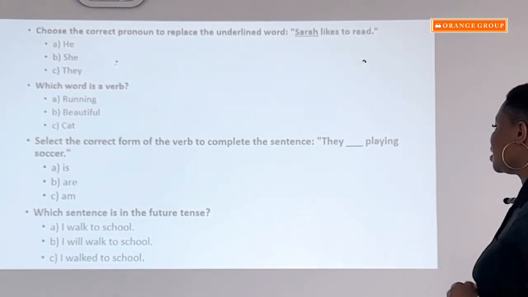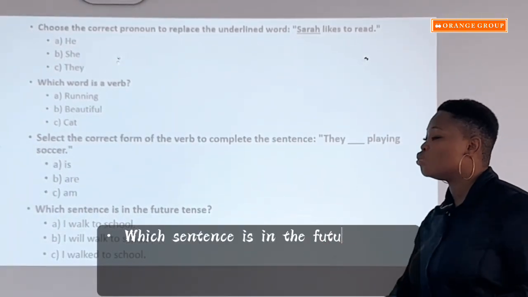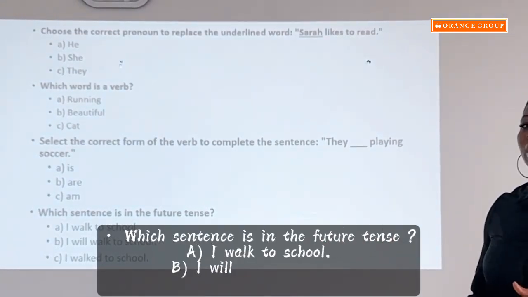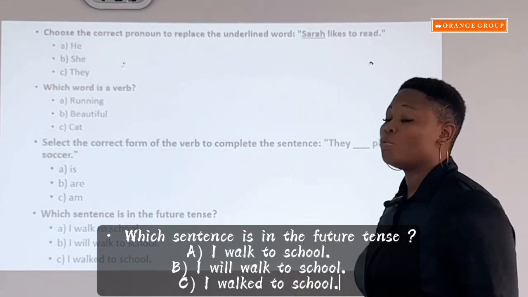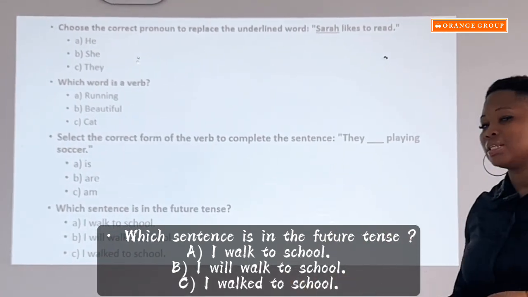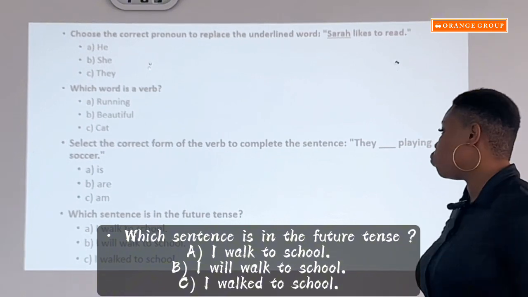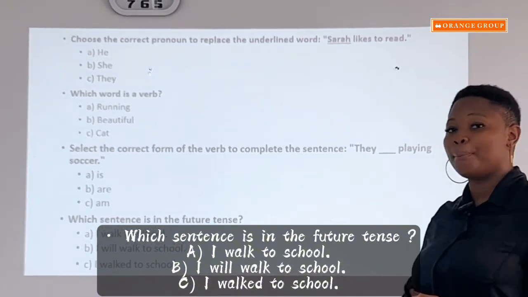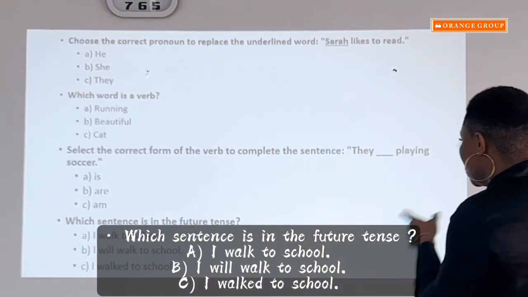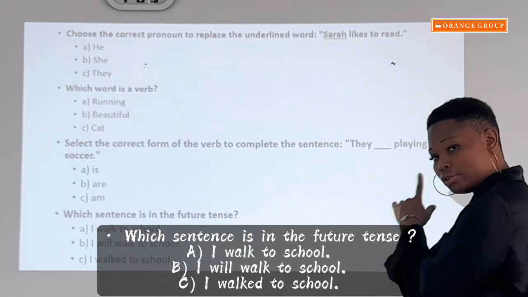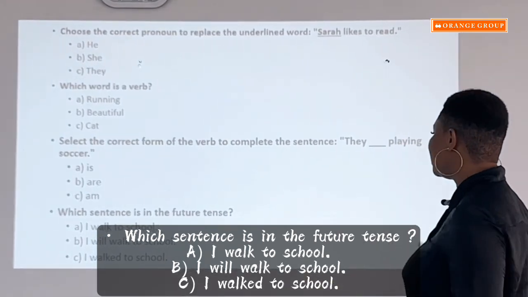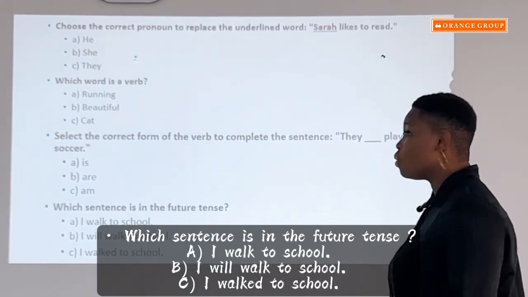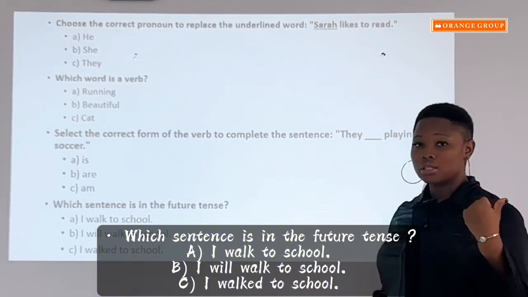So the next question says, which sentence is the future tense? We know we have past tense, present tense, and future tense. Future tense means something that's going to happen later. So option A says, I walk to school. Option B says, I will walk to school. And option C says, I walked to school.